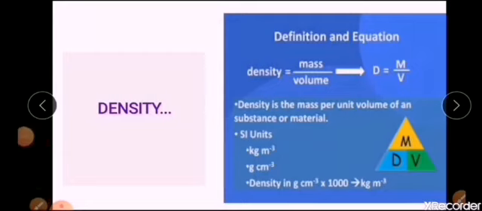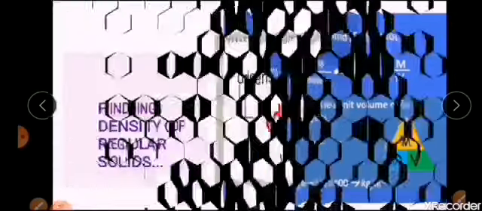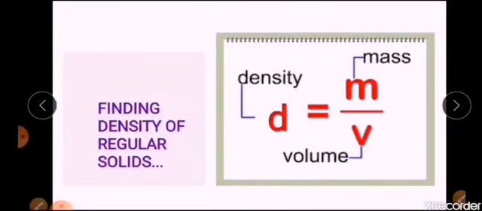Now let us see how we can find out the density of regular solids. Whatever the regular solid, if you want to find the volume, area, or density, you can use the direct equation. We already have direct equations for finding the volume of regular objects that we have seen in the last class.